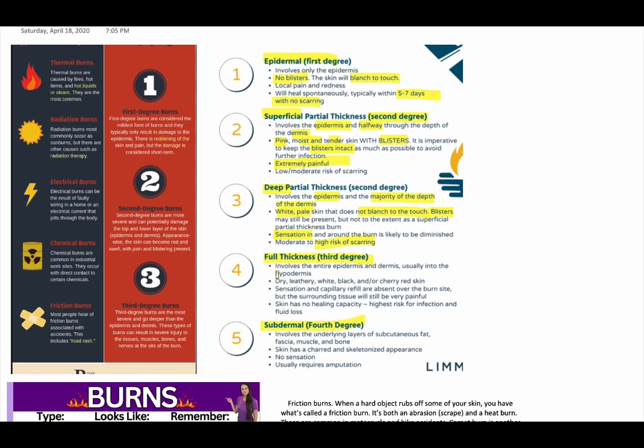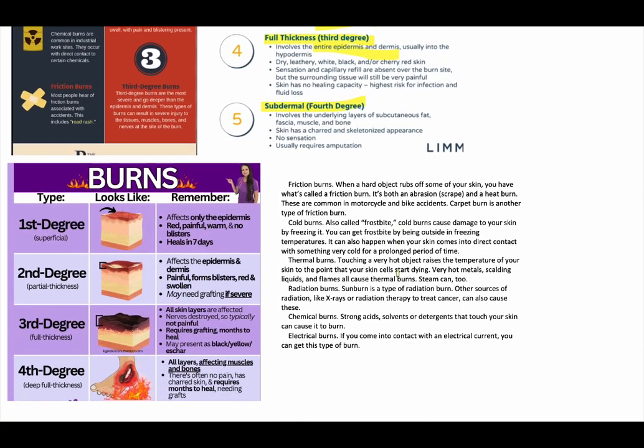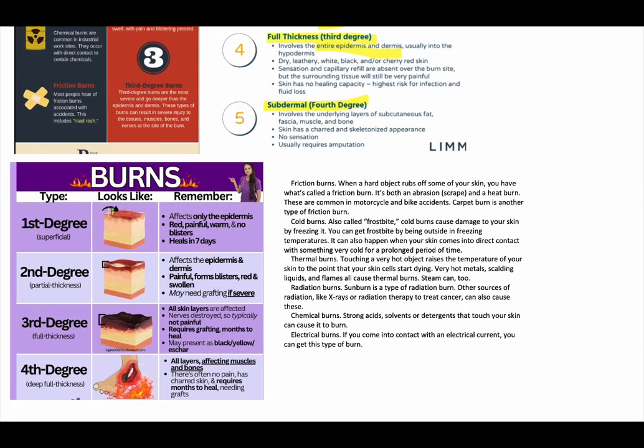Now, full thickness burns. These will involve your entire dermis and epidermis. And it will also go into your hypodermis, but your hypodermis will be preserved. Now, the layers of the skin are like we can see over here. The first degree burns are just a little bit on the top.